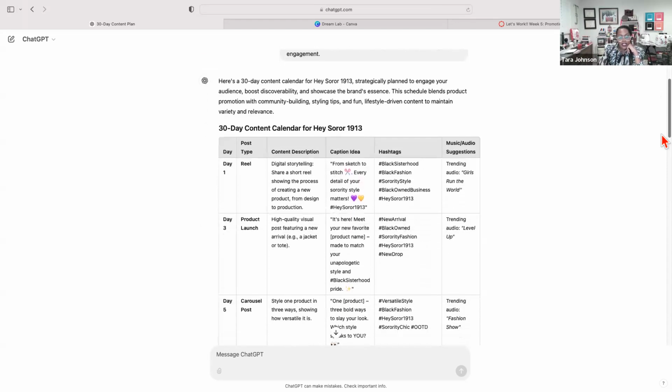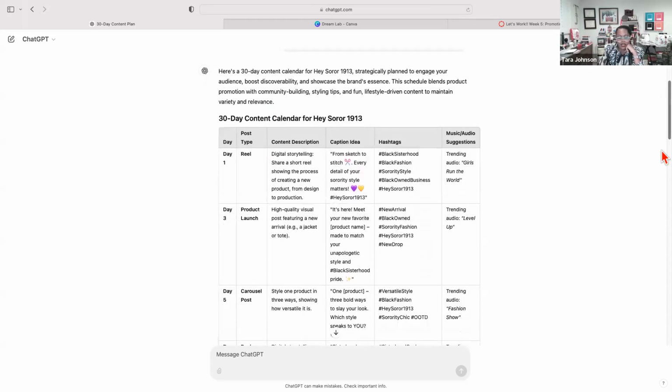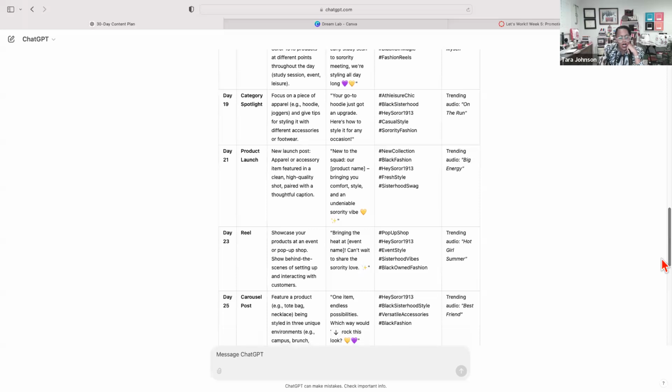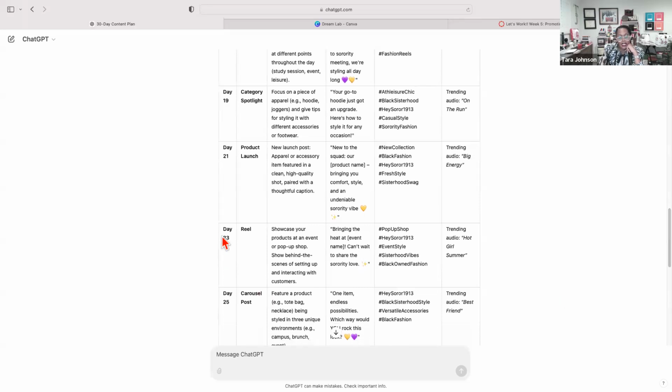Then I just want you to take one of the days of your calendar. I'm going to go way down to the calendar. Take one of the days of your calendar and use Dreamlab to create, actually, take 2 of the days of your calendar and use Dreamlab to create a result. So for here, it's a product launch. It's an apparel or accessory item. So again, if I go over to Dreamlab, I'm going to have to say what the item is, what the color is, and give it some more detail. So how did you do that?